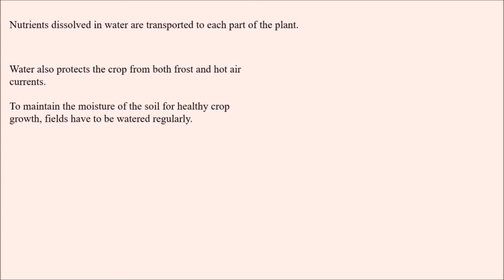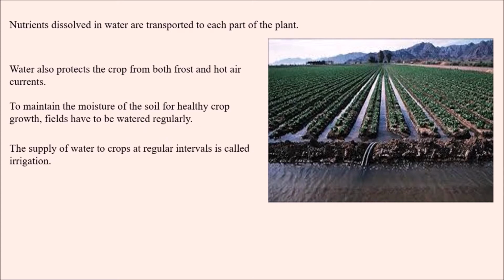In order to maintain the moisture of the soil for healthy crop growth, fields have to be watered regularly. So what we have to do to maintain the moisture of the soil is water the crop or field regularly. The supply of water to crops at regular intervals is called irrigation. So now we can define irrigation.